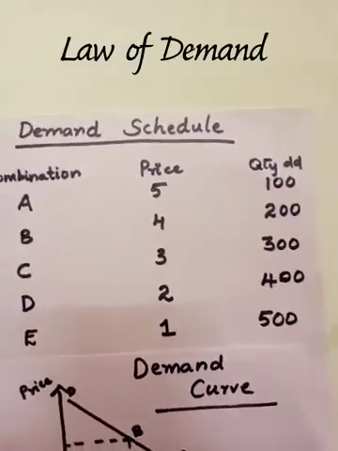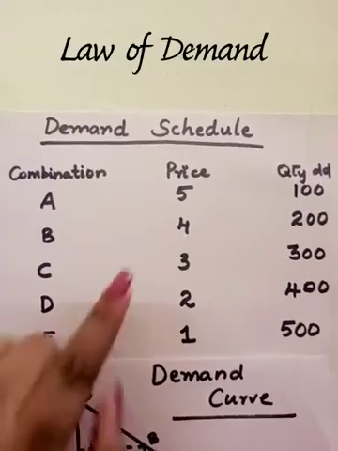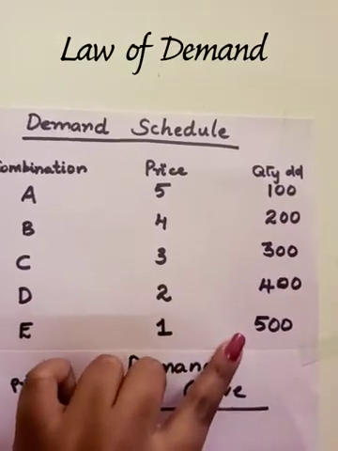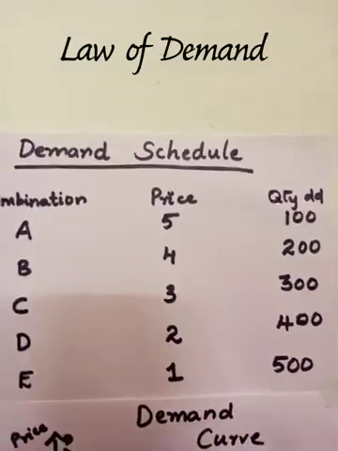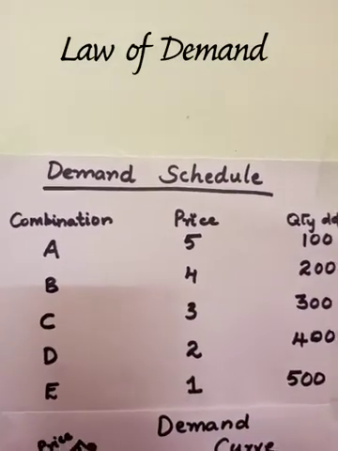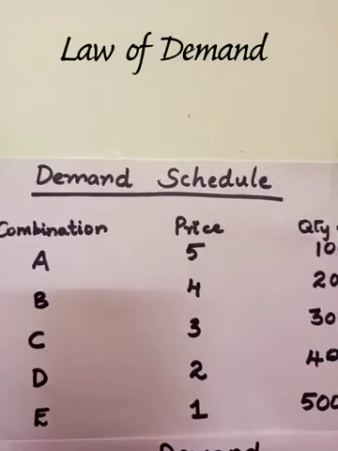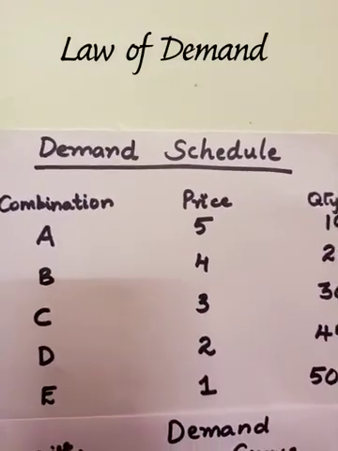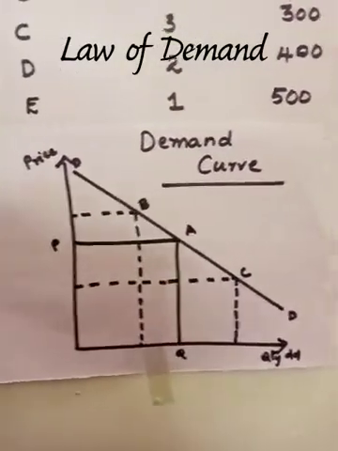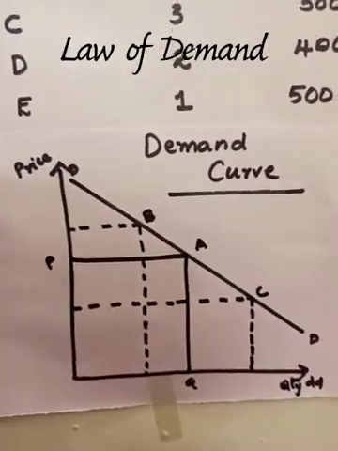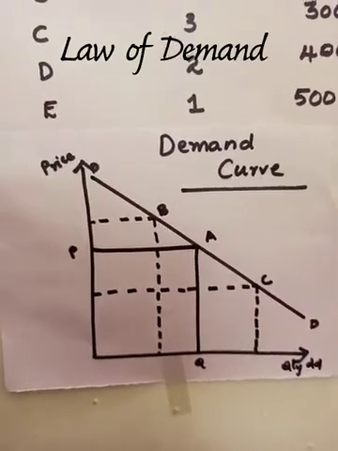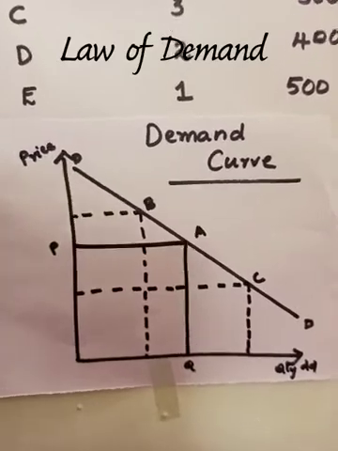Here if you look, you can see a feature: when price is decreasing, quantity demanded is increasing. So there exists an inverse relationship between price and quantity demanded of a commodity. When you diagrammatically represent this schedule, you get a diagram like this: a demand curve, a downward sloping curve from left to right. It is downward sloping because for purchasing more, the price should be less.